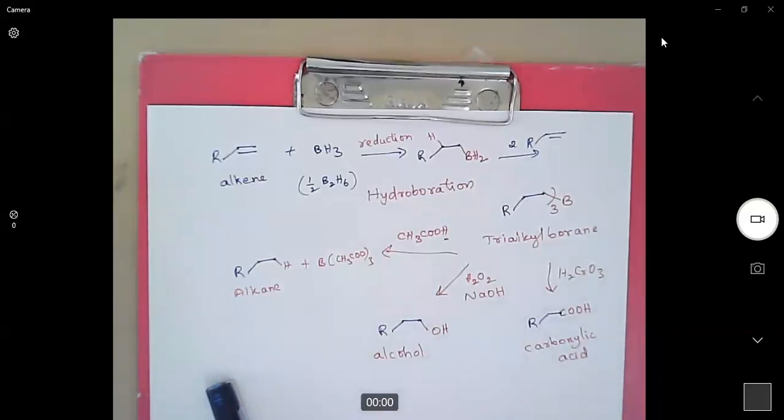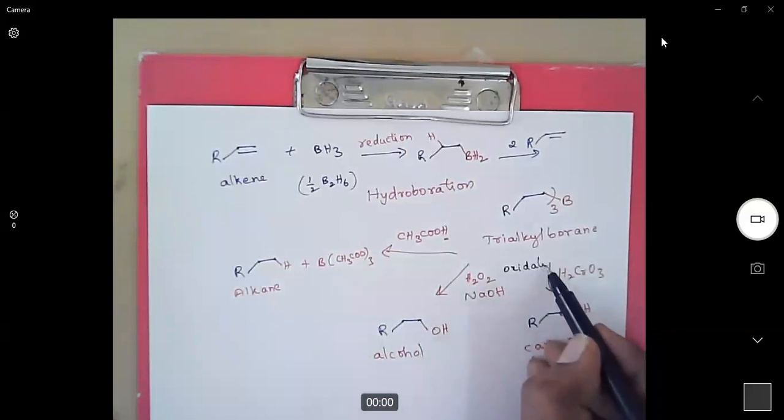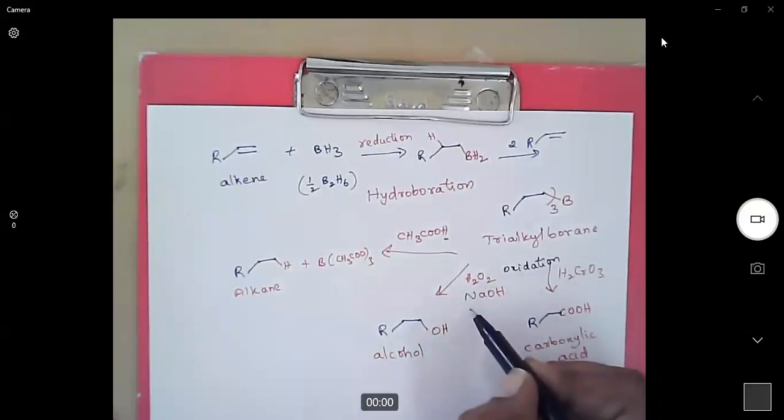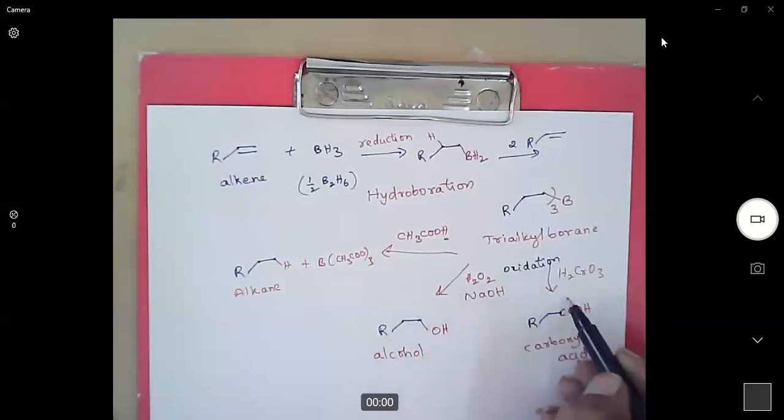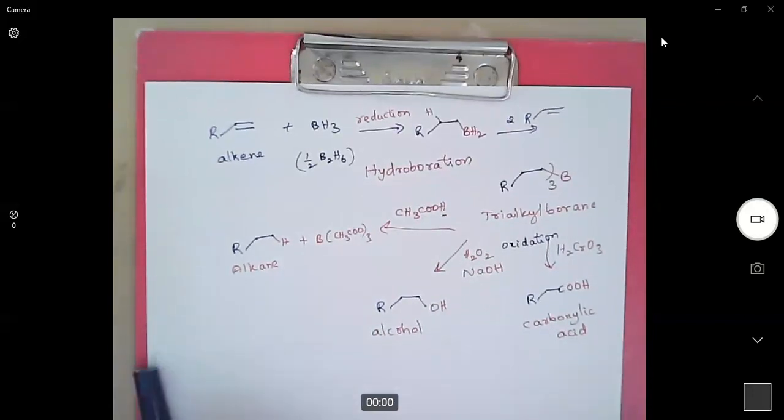These are the three ways of converting alkyl boranes into alkanes, alcohol or carboxylic acid. This is mild oxidation, this is strong oxidation. And for this chemistry, H.C. Brown got the Chemistry Nobel Prize.